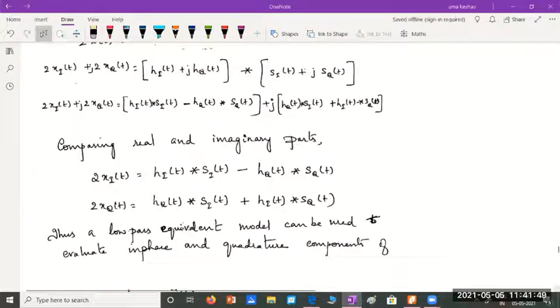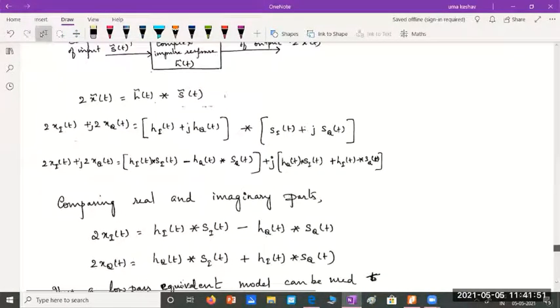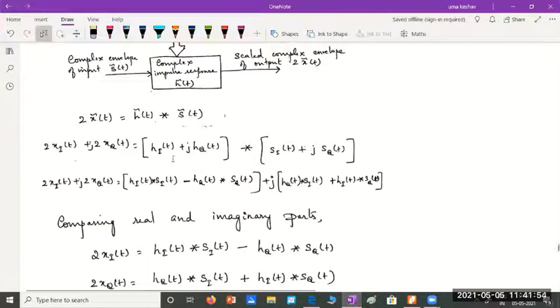Just like that, I can represent h tilde of t with hi plus jhq and s tilde of t with si plus jsq. So we are just writing the complex equivalent representation of all the three signals, where any complex signal can be written in the form of in-phase component plus j times the quadrature component. But please remember, both in-phase and quadrature components are all low-pass signals.